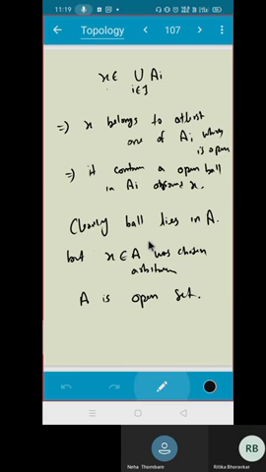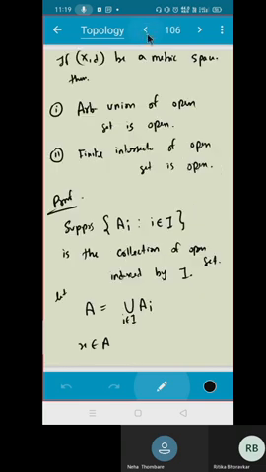Hello. Yes, sir. Sir, for closed set, where is it? No, I'm just showing for open set now. I'm just showing you the proof of this. I just want you to recall the proof.